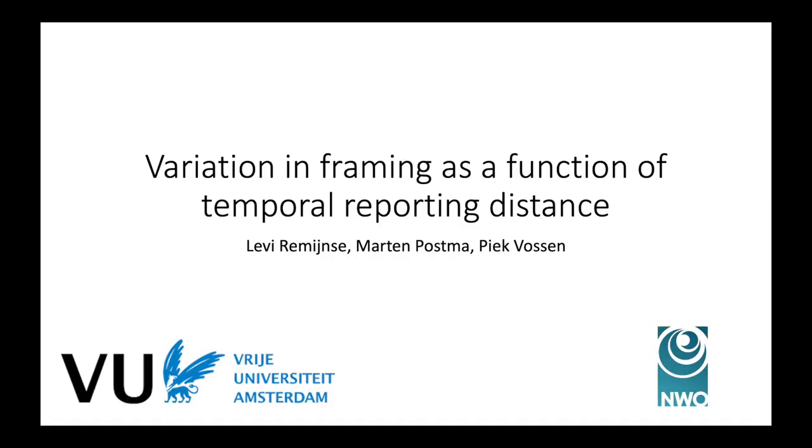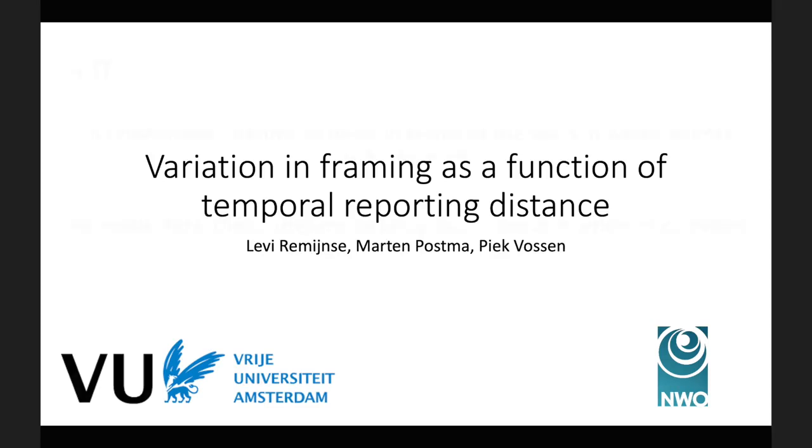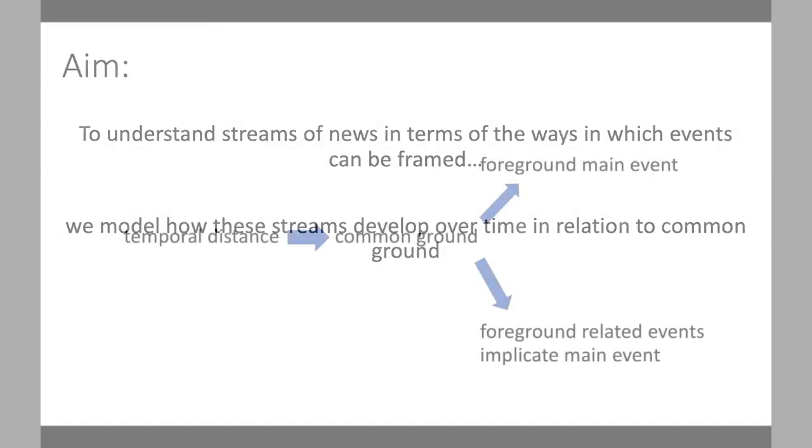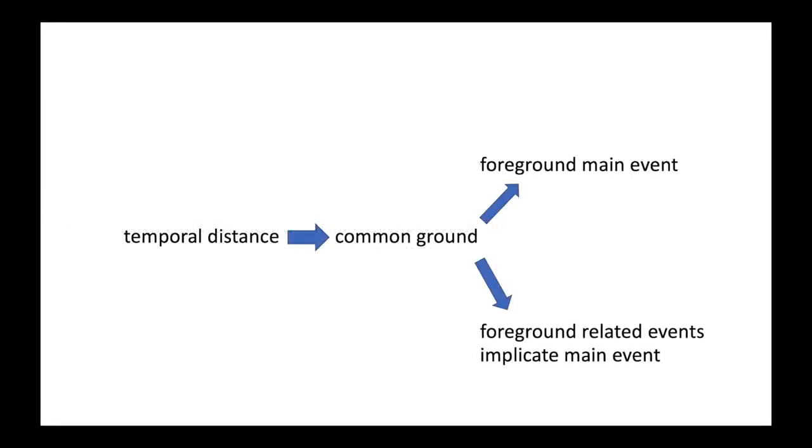Thank you for taking interest in our talk about variation in framing. In order to understand streams of news in terms of the ways in which events can be framed, we need to model how these streams develop over time in relation to the common ground with the audience. We assume that the temporal distance between the event and the text affects this common ground and leads to the need to foreground the main event or implicate the main event in order to foreground related events.